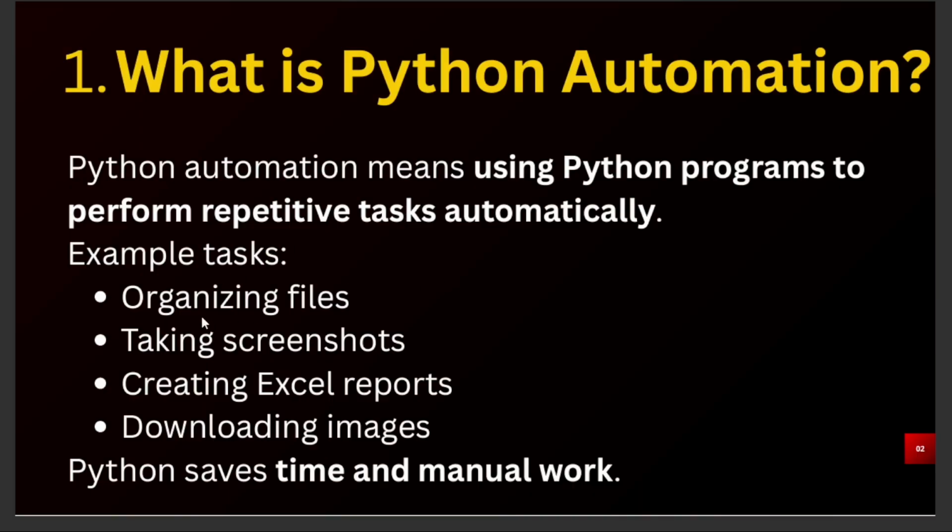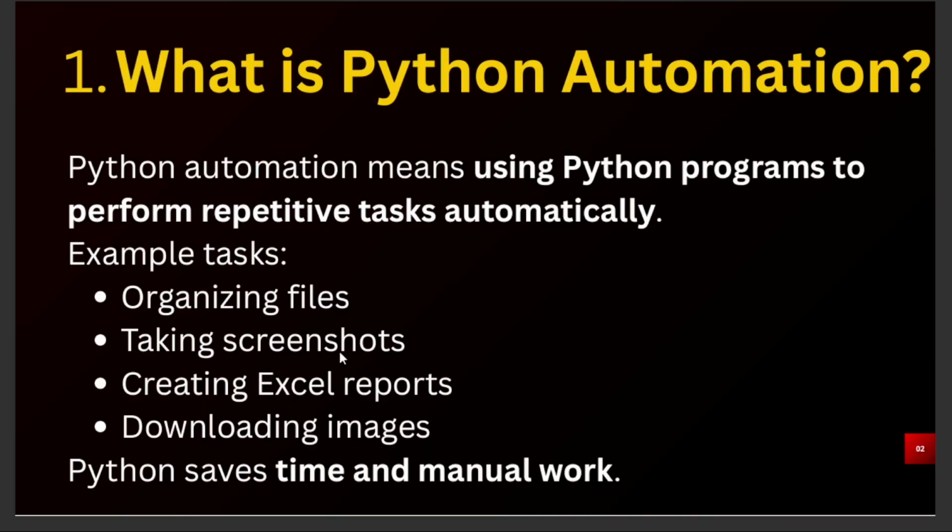Examples: organizing files. Say for example, you have a folder, in that you have videos, images, audios, documents, etc. Organizing videos into videos folder, images into images folder, documents into documents folder is nothing but organizing the files. That will be performed by Python automatically.